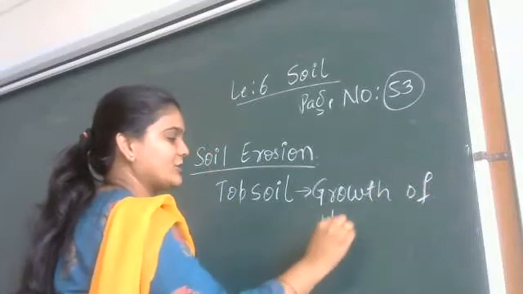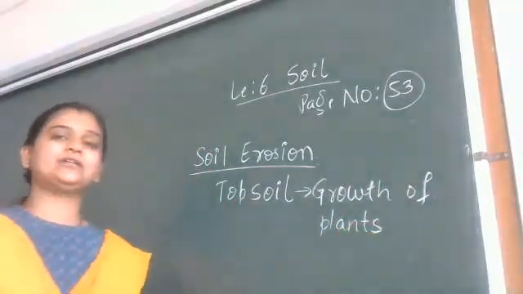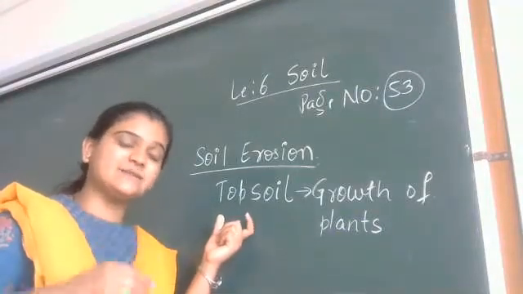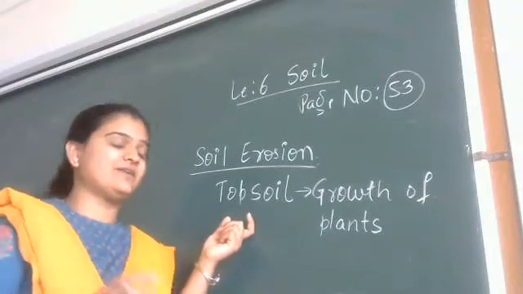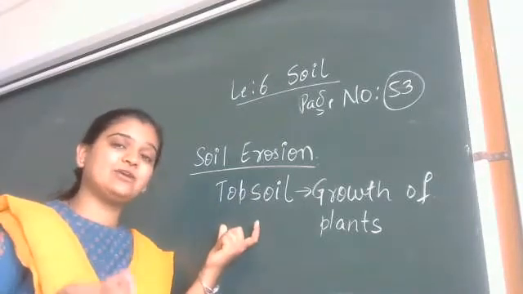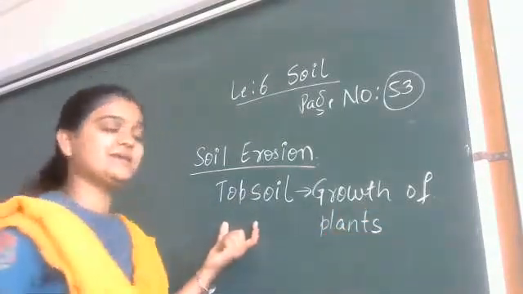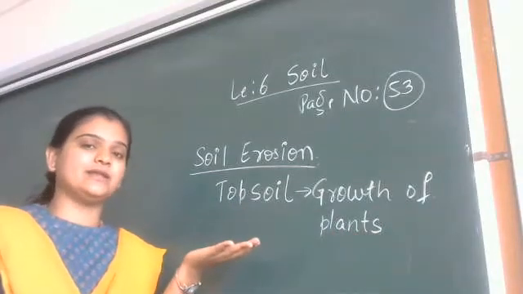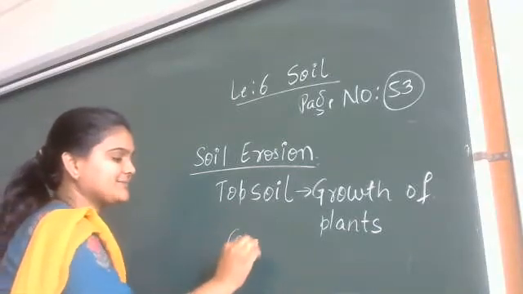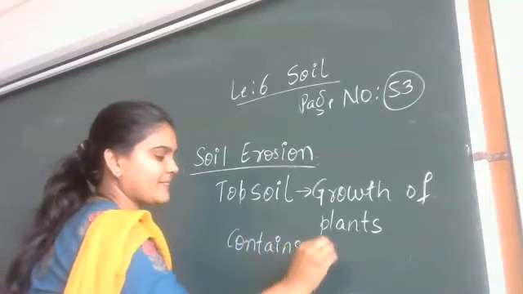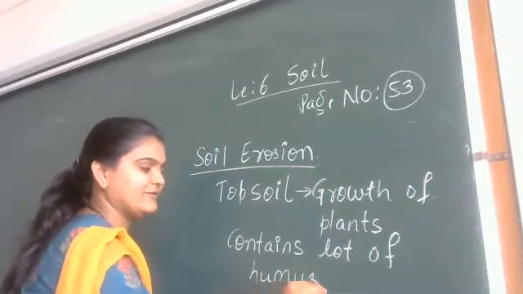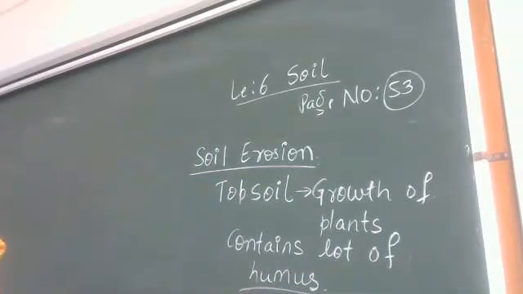Yesterday we have seen, children, topsoil, subsoil and bedrock. Topsoil is the first layer of the soil, while the subsoil and the bedrock are not getting washed away, but the very important one is topsoil. In topsoil, many living organisms live and the growth of plants takes place. What does topsoil contain? It contains lots of humus. Yes, very good.